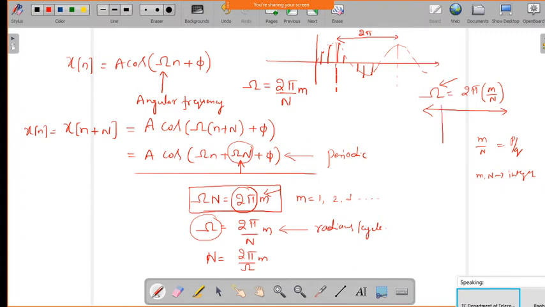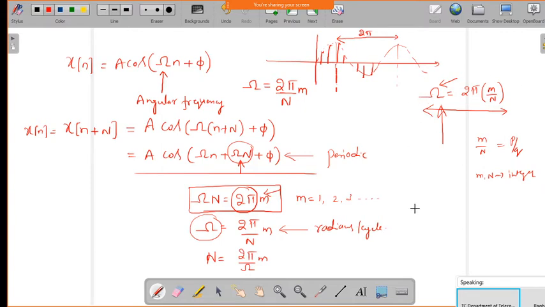So alternatively we can say this: if omega is a rational multiple of 2 pi, so we can take this ratio as a rational number, then if it satisfies this condition, we can say the signal is periodic.